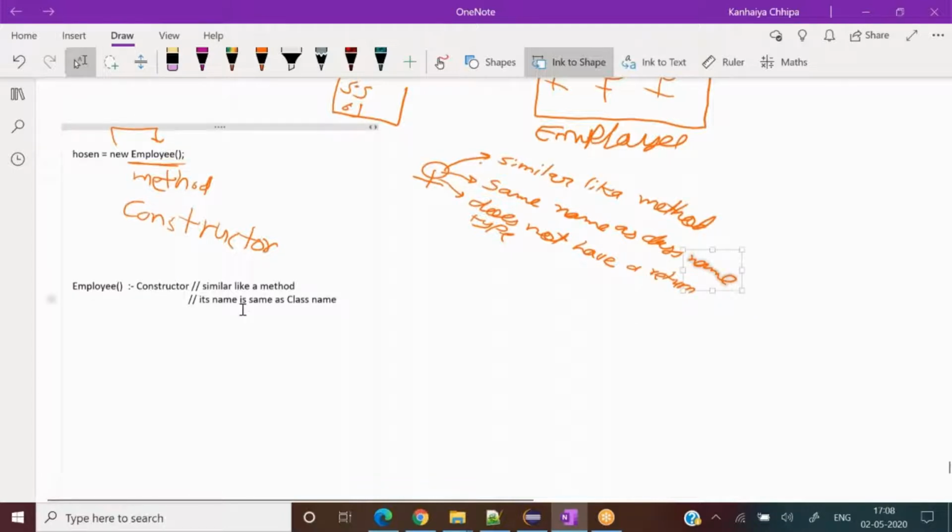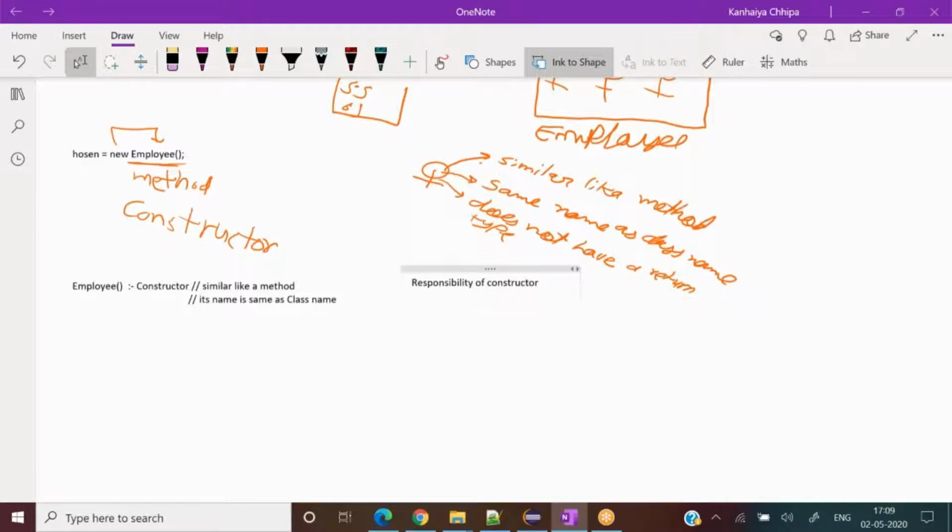Okay, now let's see the responsibility of a constructor that you asked about. We have seen that it looks like a method, but it does not do any functionality. It is neither helping us out, nor is it related to the variables. Then why do we define a constructor, which is similar to a method name and does not return anything to us?